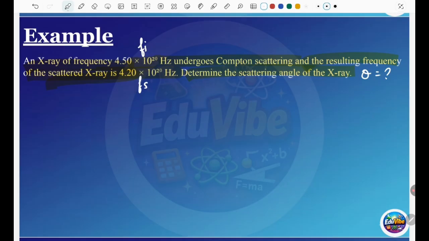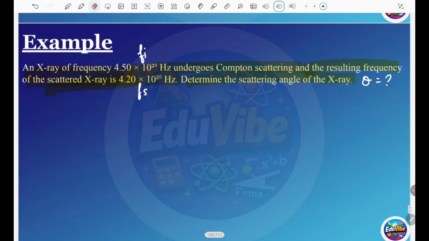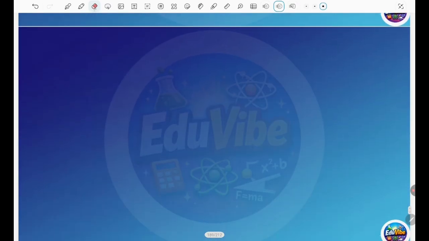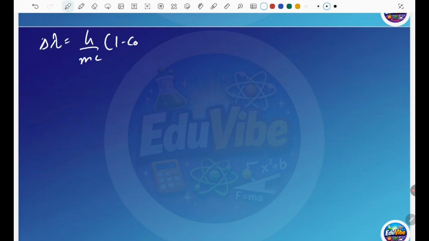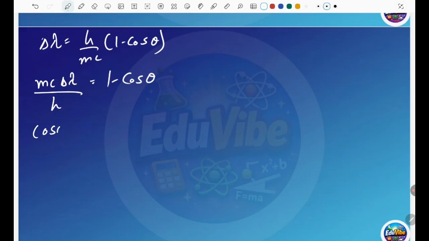But you don't have any wavelength given. You can find the delta wavelength, and then find the angle. So from here I can make the equation: 1 minus cos theta is equal to mc delta wavelength upon h. Now cos theta is equal to 1 minus mc delta wavelength upon h.